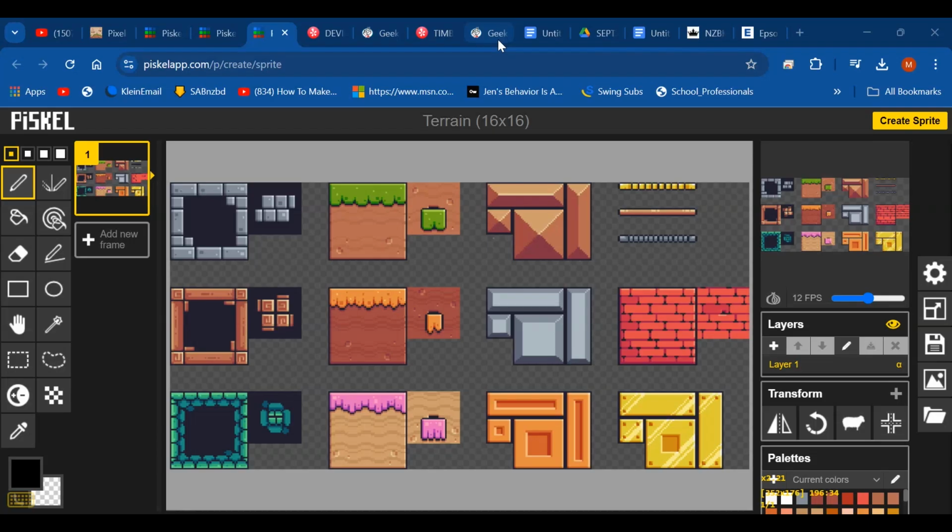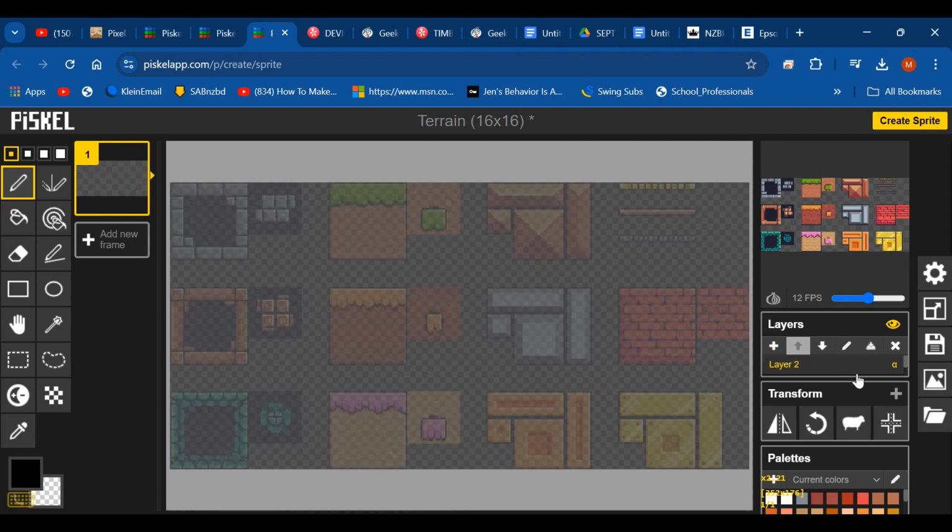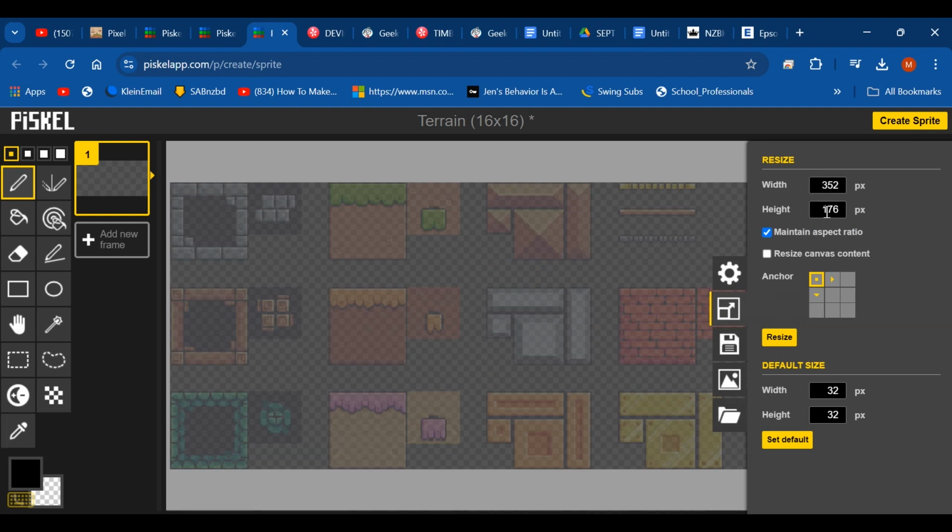Okay, so these are pre-made images. Before we go on, I'd like everybody to make their own. If you're familiar with Adobe Photoshop, you can use that. You can use the Piskel app that I'm using here. You would just make another layer in front of it, and you can see it dimmed. We're working to keep the same sizes.